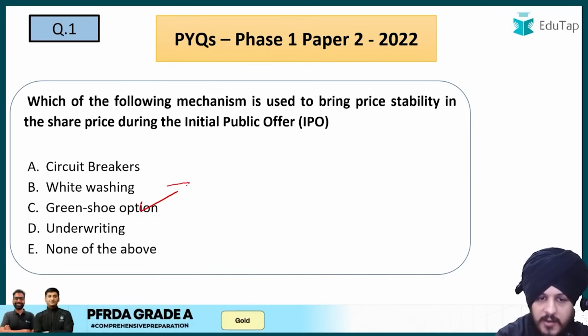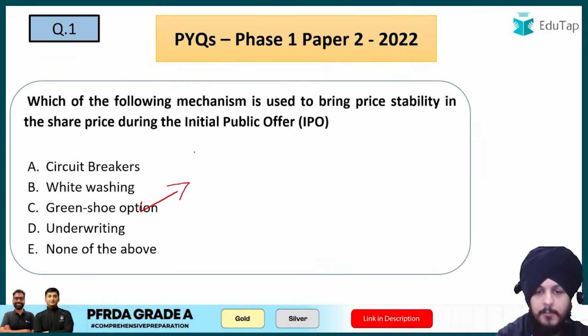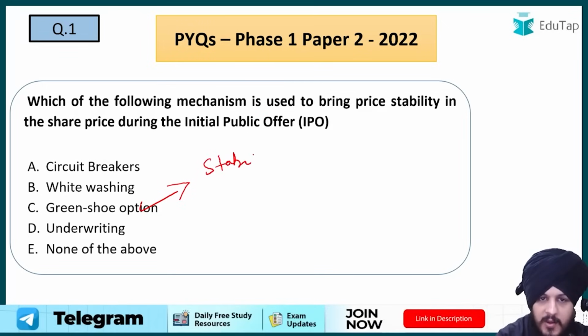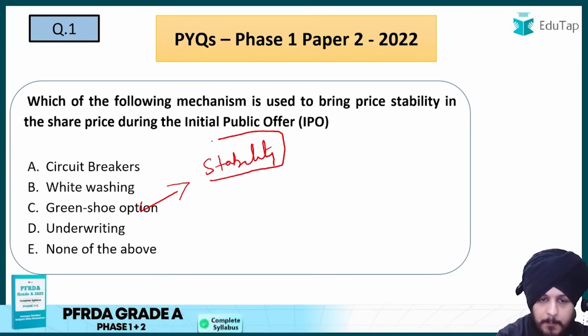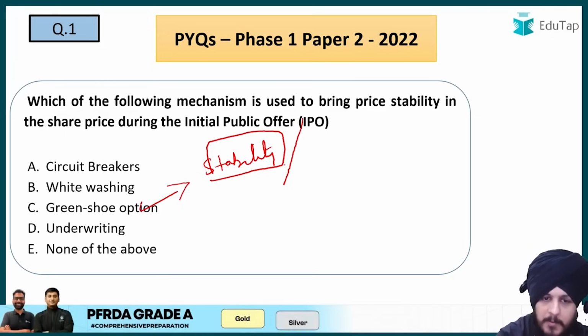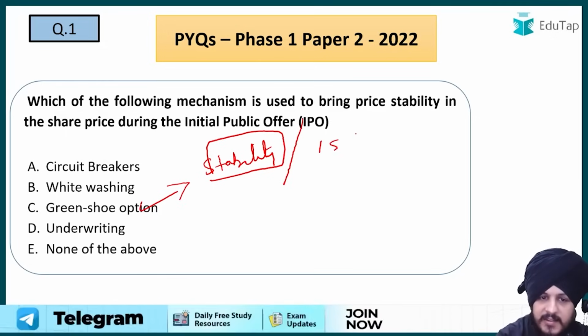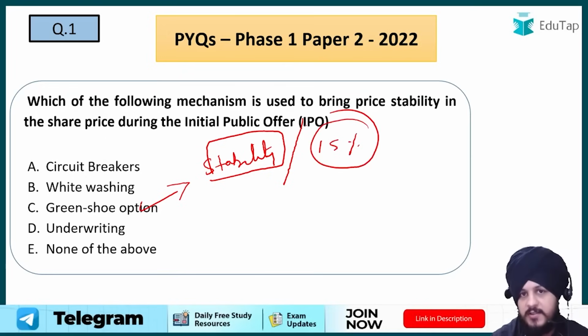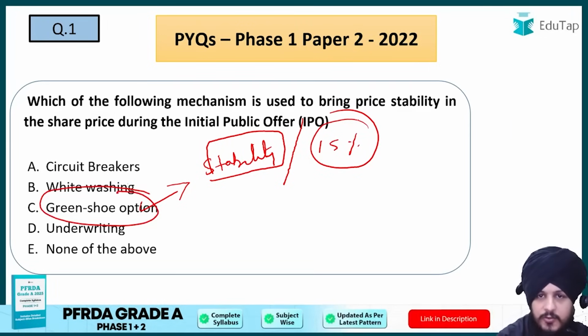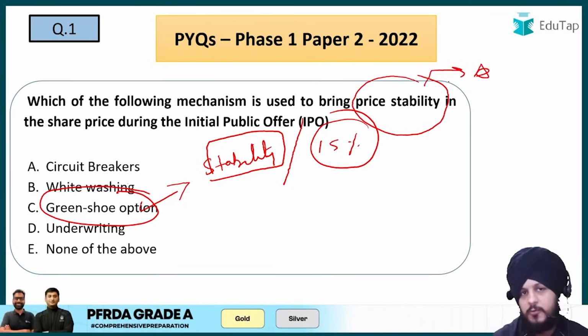Why is it so? Because when we talk about the green shoe option, we know that it is a public offer mechanism that is used by companies in order to provide stability to the price of the share in the secondary market immediately on listing, right? Another piece of information that you need to remember is that a company which opts for a green shoe option can allot additional shares not exceeding 15% of the issue size. This is also very significant information regarding the green shoe option, right? So this is going to be the answer because that is the main objective, which is nothing but price stability with respect to the share price, right?